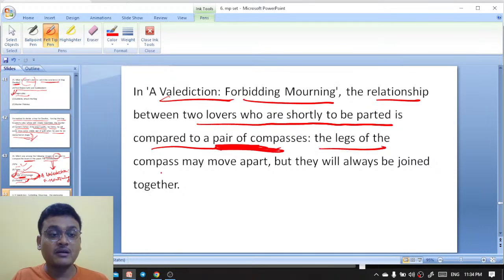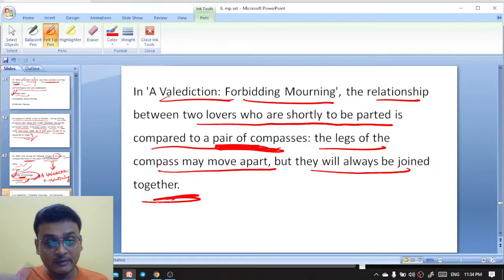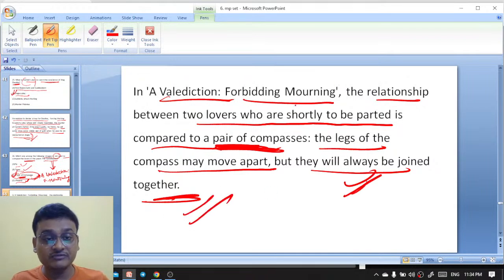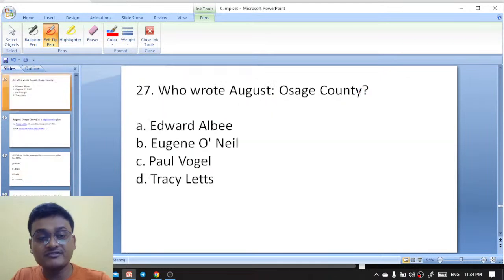The legs of the compass may move apart, but they will always be joined together. So in A Valediction: Forbidding Mourning, the image of the compass can be found in that metaphysical poem by Donne.